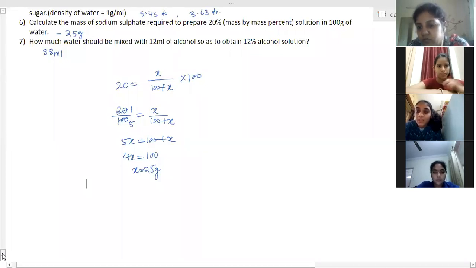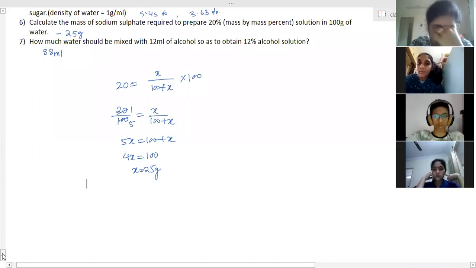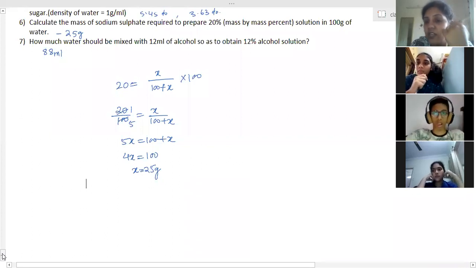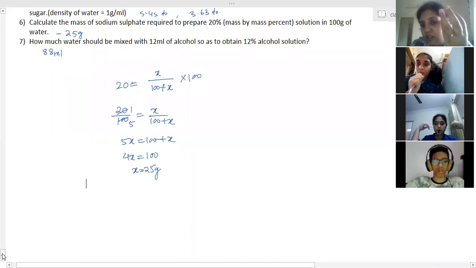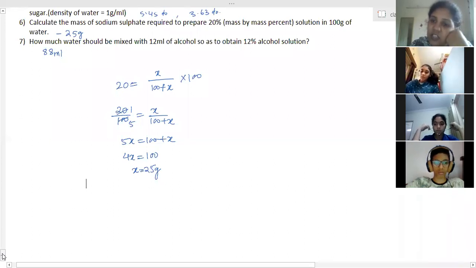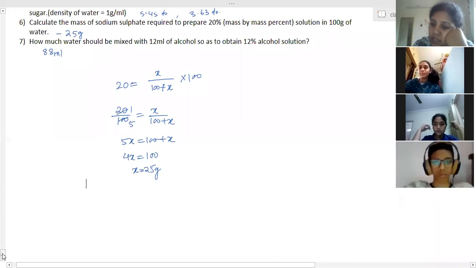Separation of crude oil in a petroleum refinery. In the petroleum refinery, the crude oil is taken and then it is refined to get the different components of the petroleum. So that is separating petrol, diesel, natural gas, paraffin, kerosene, and bitumen. All these components are separated by the fractional distillation method.